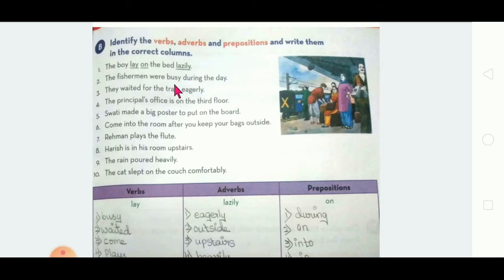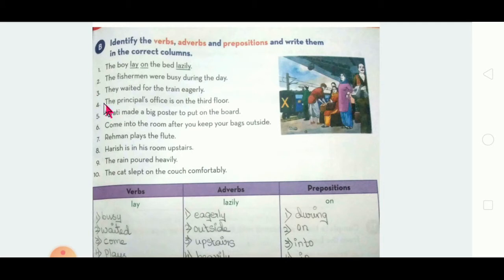Okay, so here, whether you were aware of the auxiliary verb and main verb, this is extra information for your knowledge. See, "were busy": "were" is an auxiliary verb, okay, and "busy" is the main verb, right? Just have this knowledge, okay? "Were" is also a verb, but it is an auxiliary verb, and "busy" is the main verb.